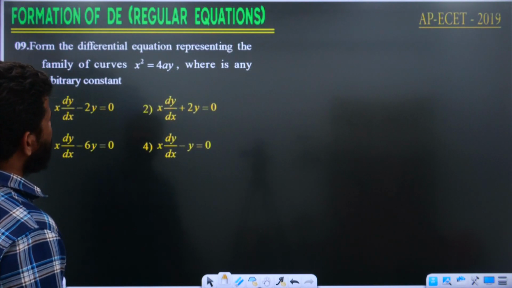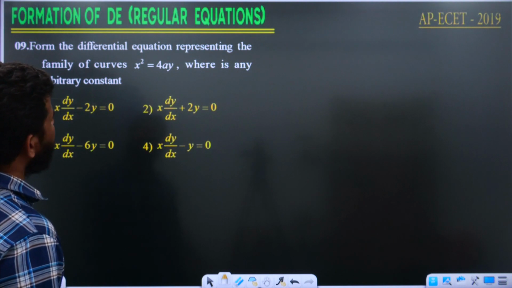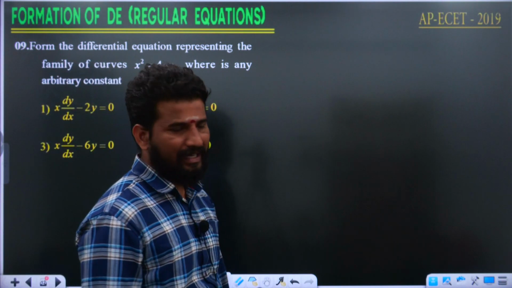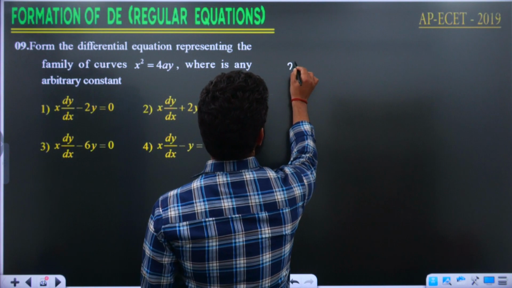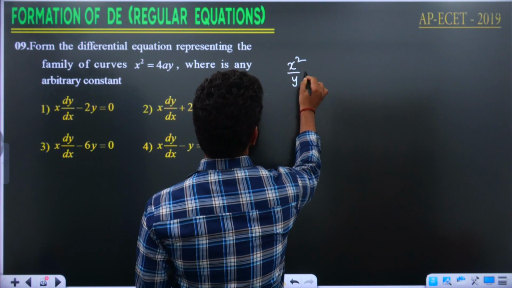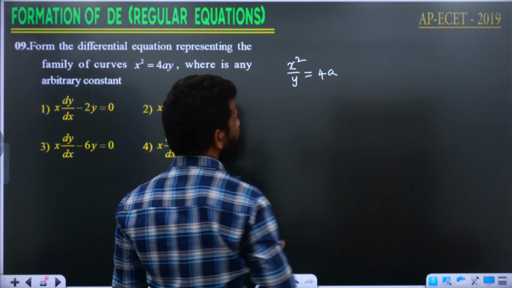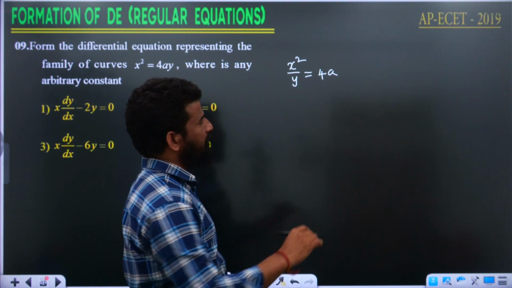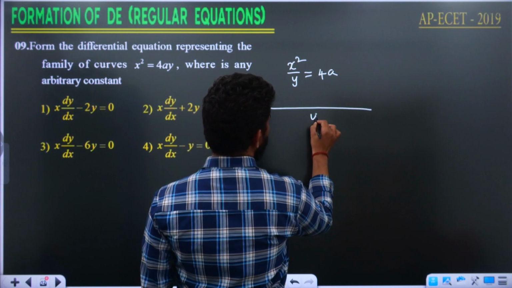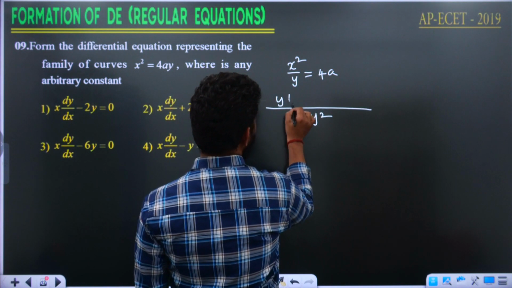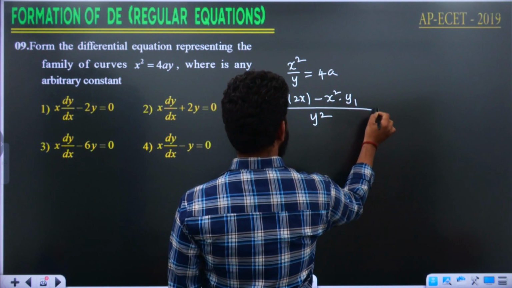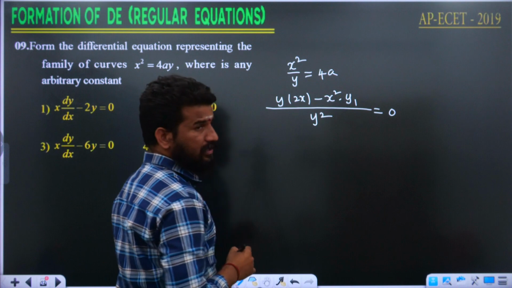Form the differential equation representing the family of curves x square is equal to 4ay, where a is an arbitrary constant. We need to eliminate small a. How can I eliminate small a? By writing x square by y is equal to 4a. If you differentiate both sides with respect to x, we can easily eliminate the small a. Differentiating both sides, we are going to get y square, y into 2x minus x square into y1 is equal to 0.